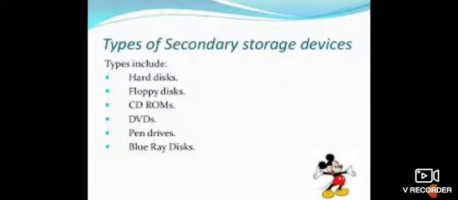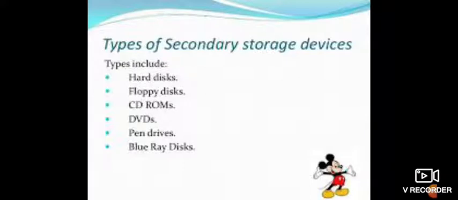Next is the pen drive, also called a flash drive. It is a well-tried memory technology with the convenience of a USB connector. A flash drive or pen drive is a solid state memory, meaning it does not have any moving parts like magnetic storage devices such as the hard disk, nor does it make use of lasers like optical drives in CD, DVD or Blu-ray disc.